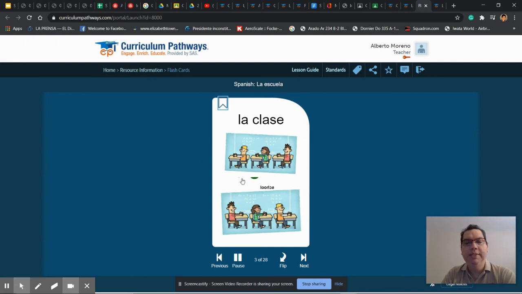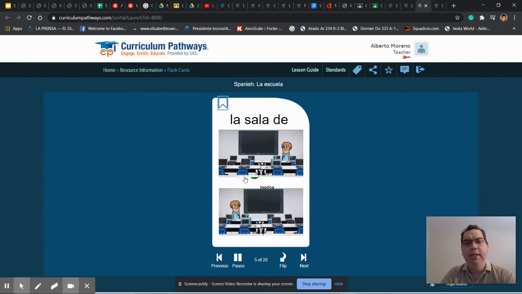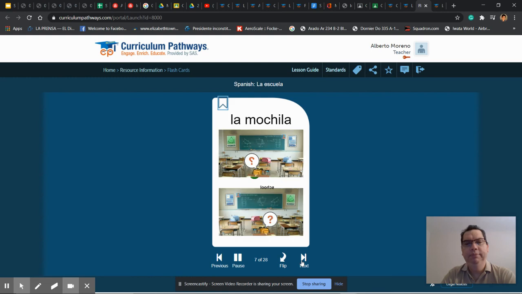So in here you have la clase, and you flip it, and you have el auditorio, the auditorium. So you go to the next one, and this is la sala de computación, so the computer lab, la sala de computación. And then you got el estudiante, that's the student, you flip it. La mochila, that means backpack, and there it is, the backpack.